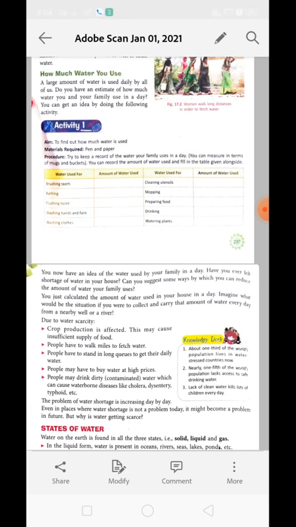Just think about all these things, mention the data over here and total it. Now you have a clear idea how much water you are using on a daily basis, how much water is used by your family in one day. Just imagine all the houses of your locality or of your town.